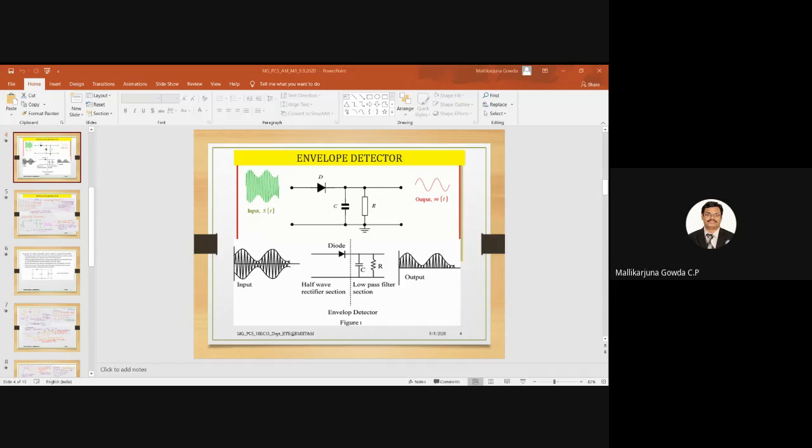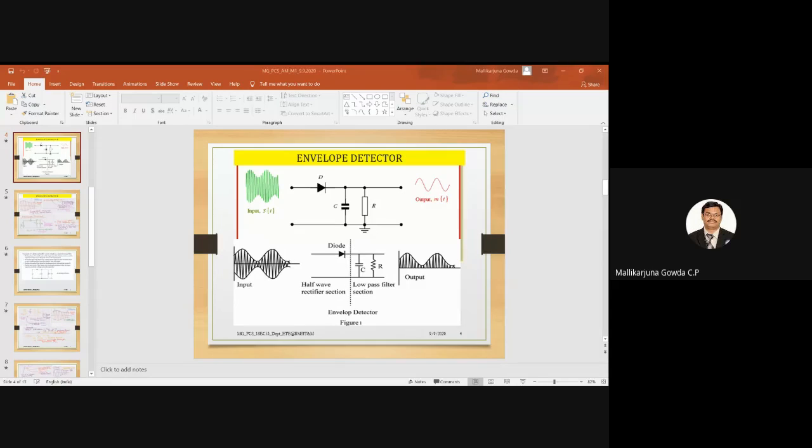So the time constant should be less than the time period of the message signal. That's the first condition. If the time constant is less than the time period of the message signal, then it will be able to track the envelope.